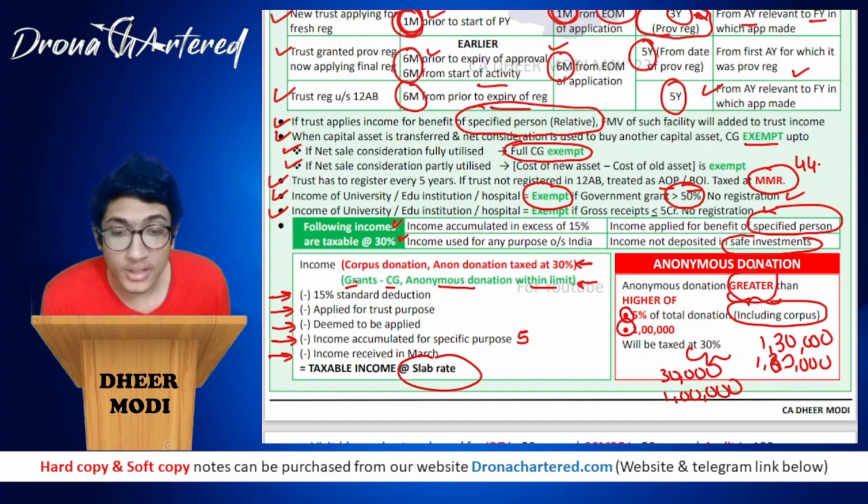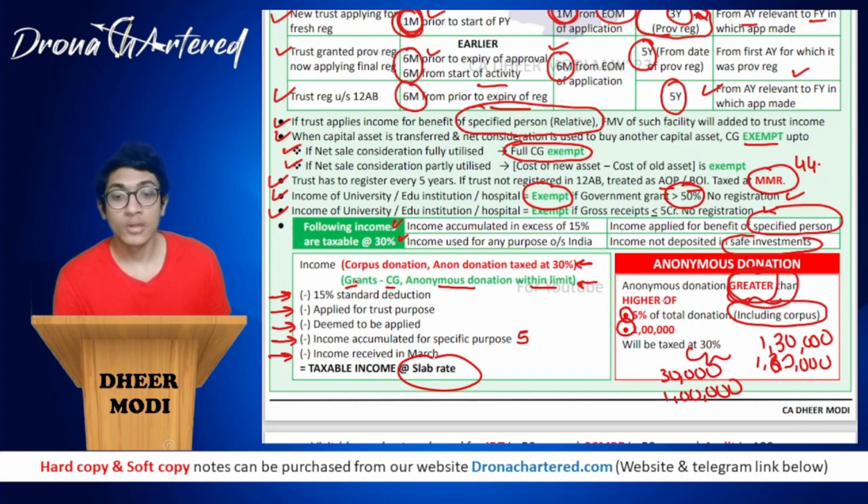Anonymous donation greater than the higher of these two. So over here our limit was 1 lakh. So anything greater than 1 lakh will be taxed at 30% and 1 lakh will be taxed at your normal slab rate. Great. This is clear.